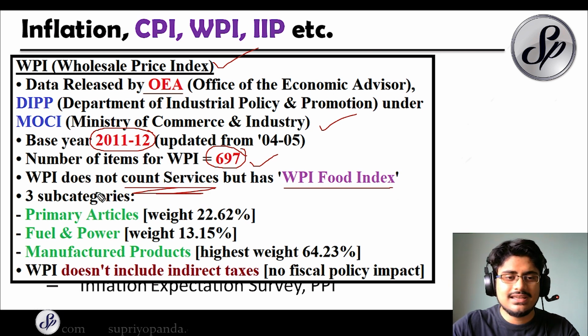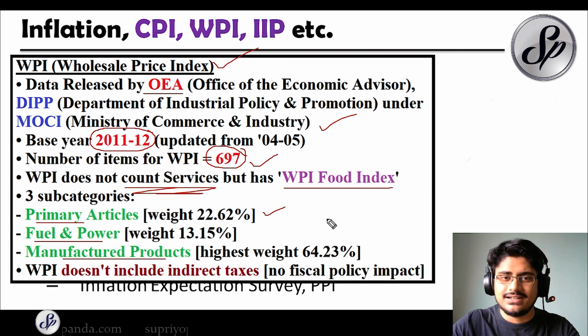And they have three subcategories. As I told you, they will be weighing each and every type of article. So they have primary articles. These are the food articles, minerals and some other things. The weight of this is 22.62%. The fuel and the power items are weighed at 13.15%. And then you have the manufactured products, which have the highest weight in the WPI at 64.23%. So that is why this is a producer index.